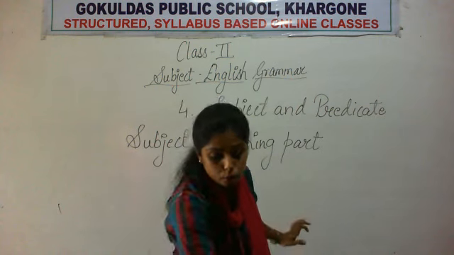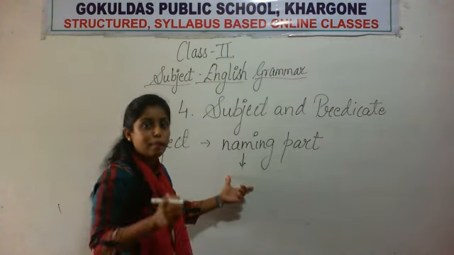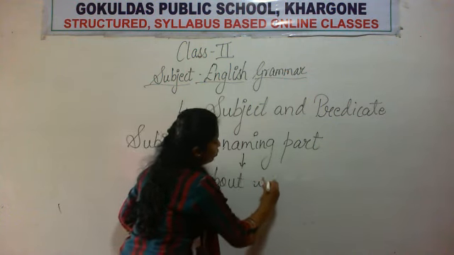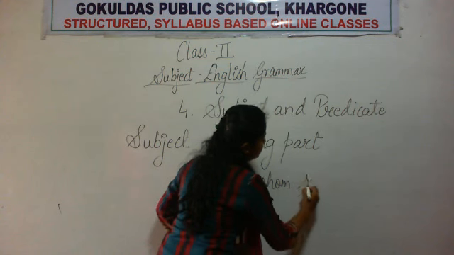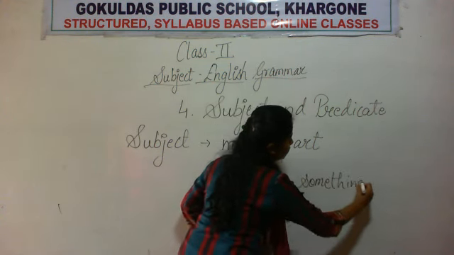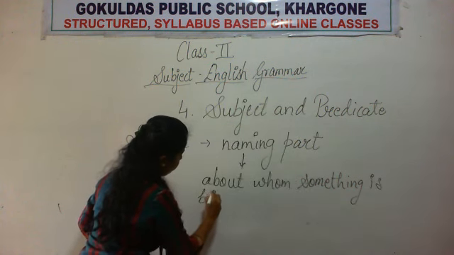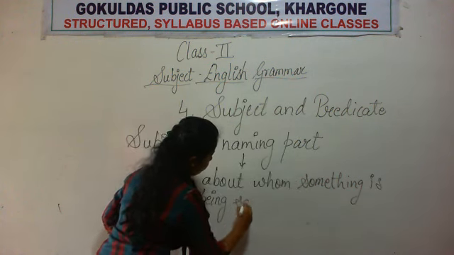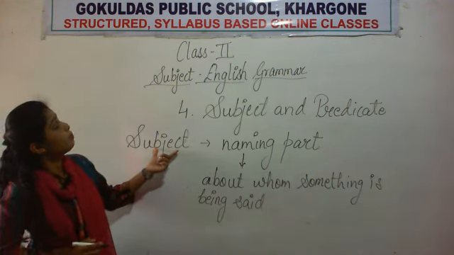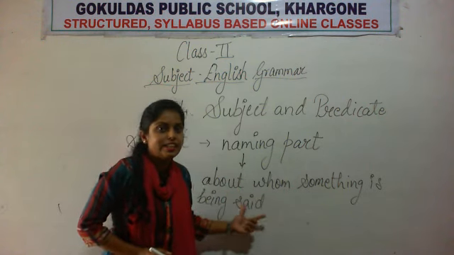Okay, about whom something is being said. जिसके बारे में कुछ कहा जा रहा है. About whom something is being said. Okay, so subject is what? It is the naming part of a sentence about whom something is being said.